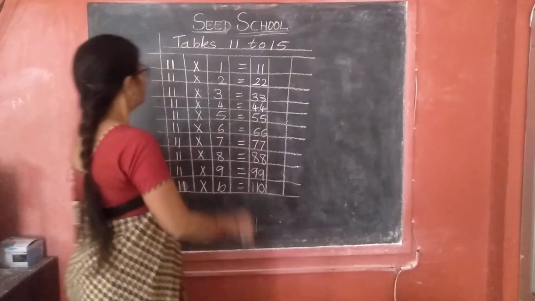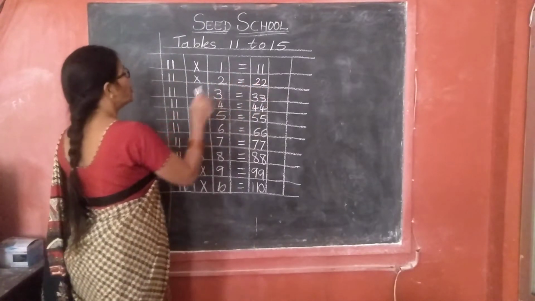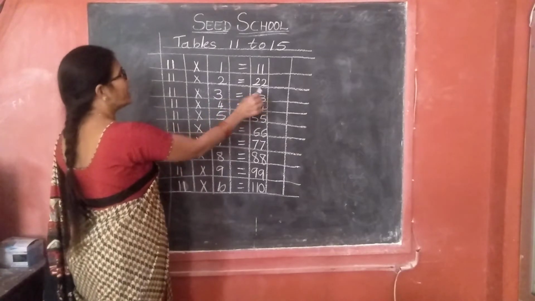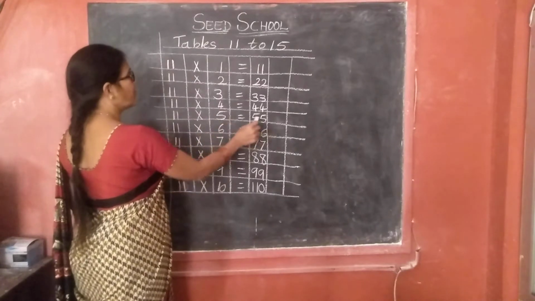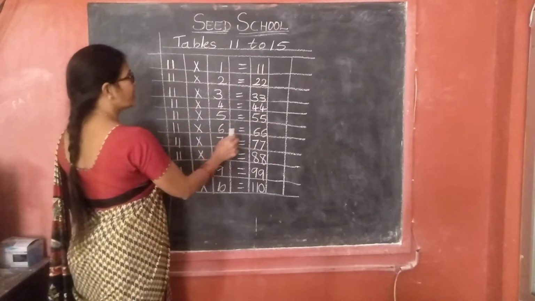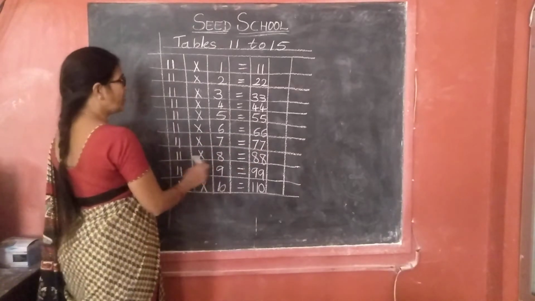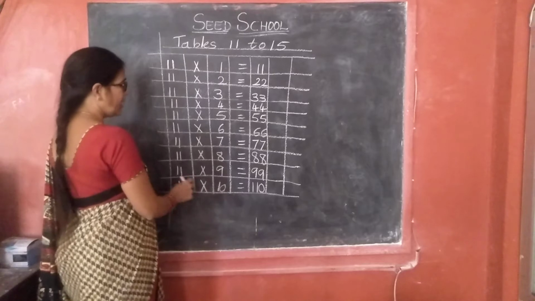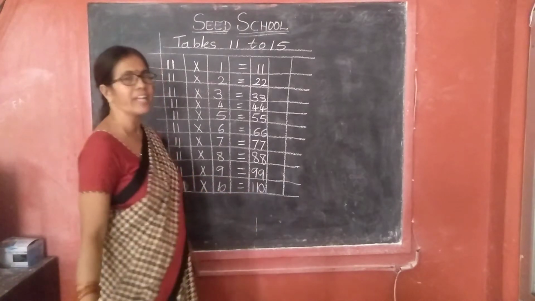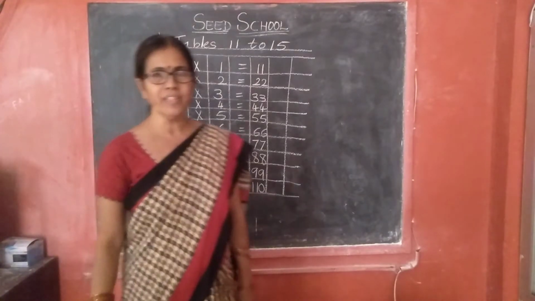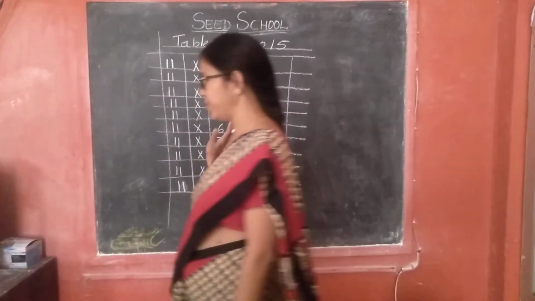Okay, children? Yes, 11 ones are 11. 11 twos are 22. 11 threes are 33. 11 fours are 44. 11 fives are 55. 11 sixes are 66. 11 sevens are 77. 11 eights are 88. 11 nines are 99. 11 tens are 110. Okay, children? Next, I am writing the 12 table on the board.